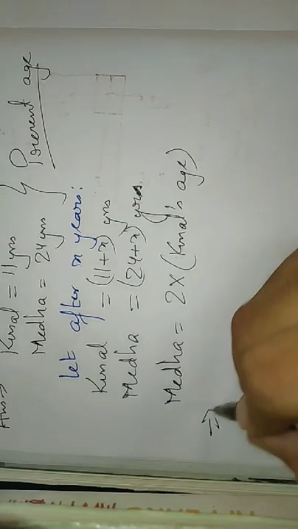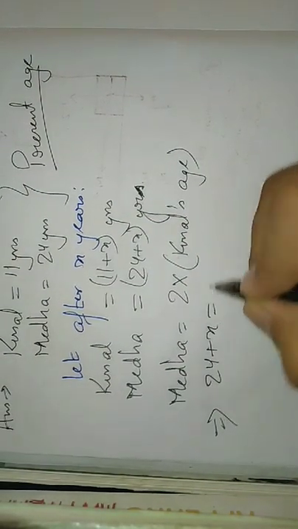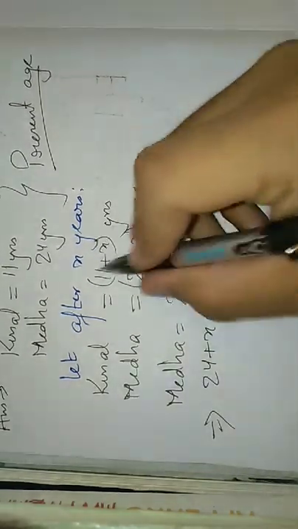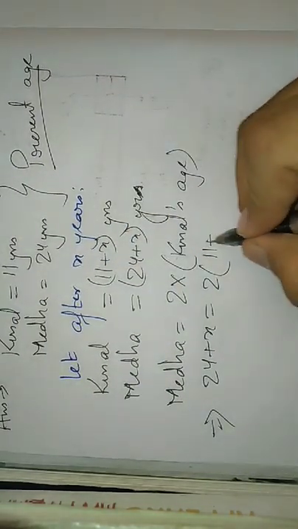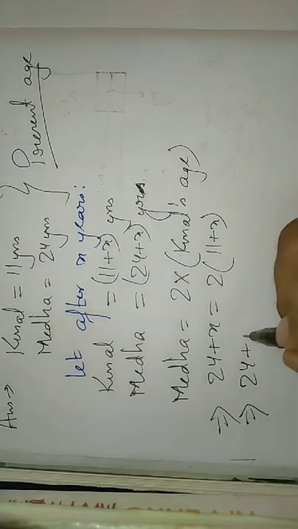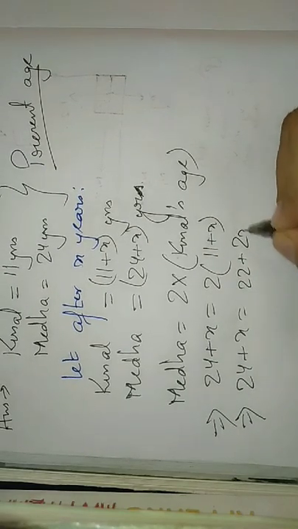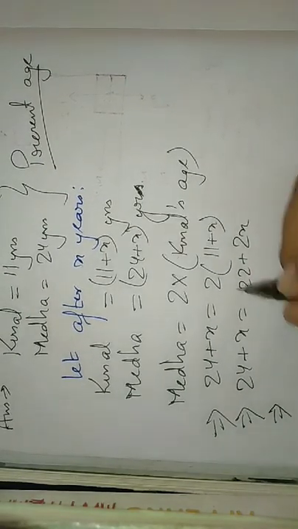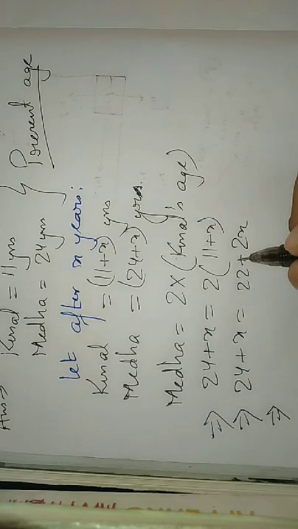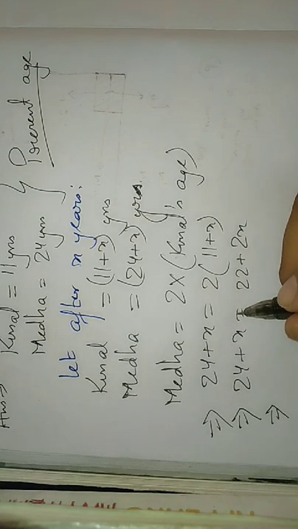So Medha's age after x years, 24 plus x, is equal to 2 into Kunal's age, 11 plus x. So let's solve it: 24 plus x is equal to 2 into 11 is 22 plus 2x. All the constants on one side and the variables on the other side. See students, if you take this 2x on this side, it will become minus 2x. x minus 2x is minus x.